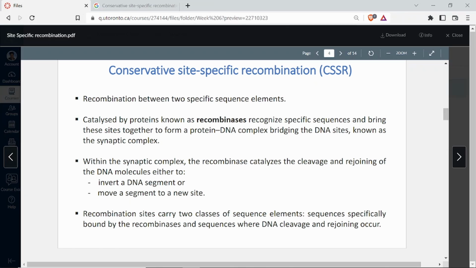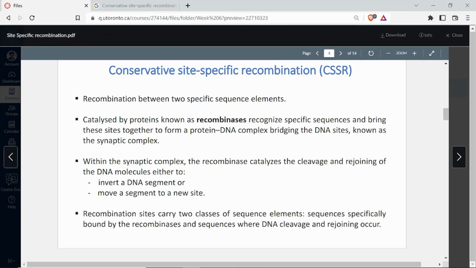Now recombination sites. Recombination sites consist of two classes of sequence elements. They have sequences that are specifically bound by the recombinases, because recombinases are the ones which recognize them, right? That is why recombination happens there. And the sequences where the DNA cleavage and rejoining occur, which is the activity of the recombinase. So you require sites which are recognized by recombinase, and you also require sites where cleavage and rejoining happens, so that the recombination can actually happen.